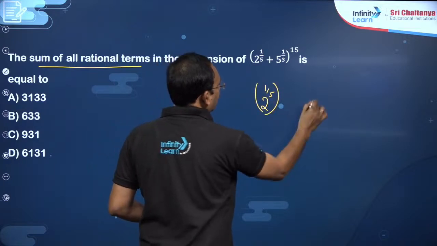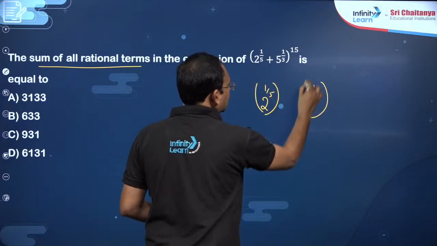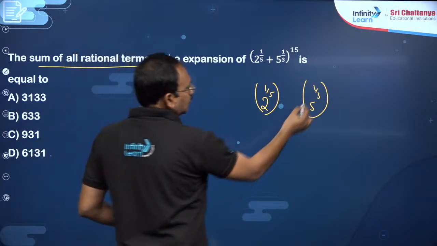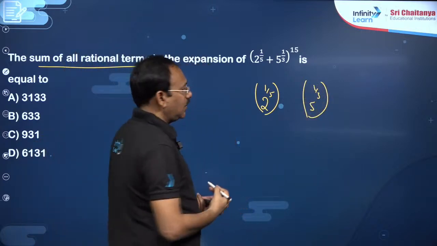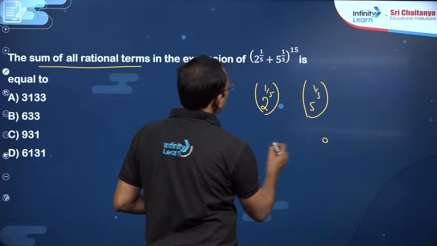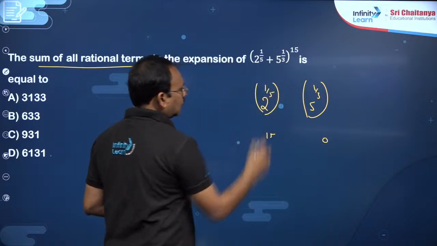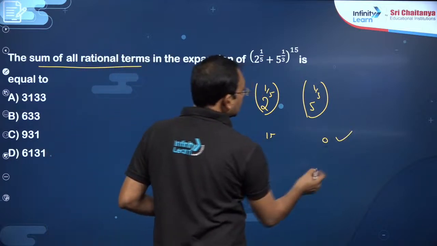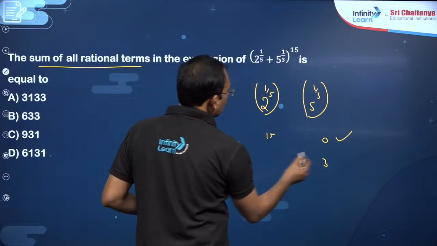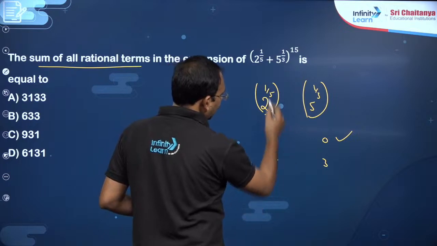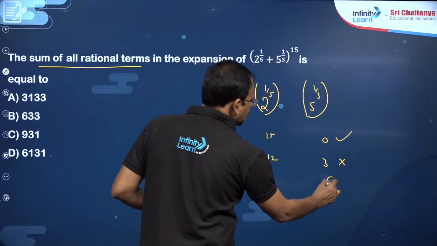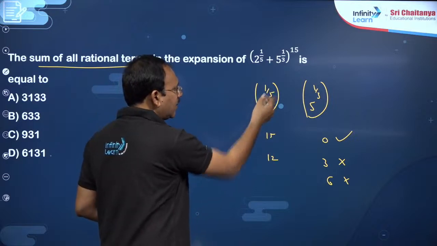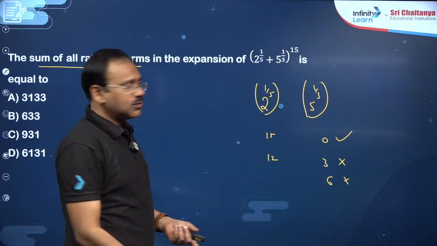2 power 1 by 5, 5 power 1 by 3, these are the powers I am going to talk about. So the bases are anyhow prime. So here you have to put multiples of 3. If you put 0, you have to put 15. So 15 by 5, this is okay for us. Then if you put 3, you have to put here 12, will not work. If you put 6, you have to put, or you can try with 0, 5, 10, 15. This is the bigger denominator, that combination also works.